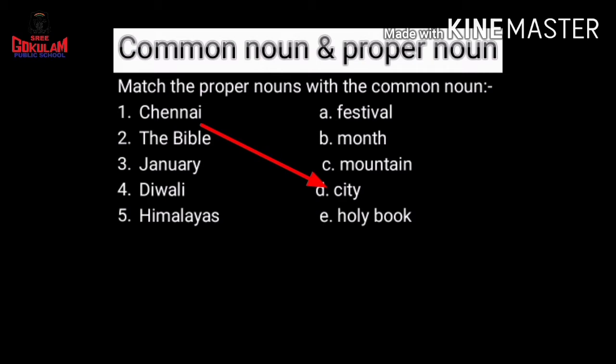The Bible, which is a suitable common noun? Holy book is the suitable common noun. January, month, is the suitable common noun. Diwali, festival, is the suitable common noun. Himalayas, mountain, is the suitable common noun.